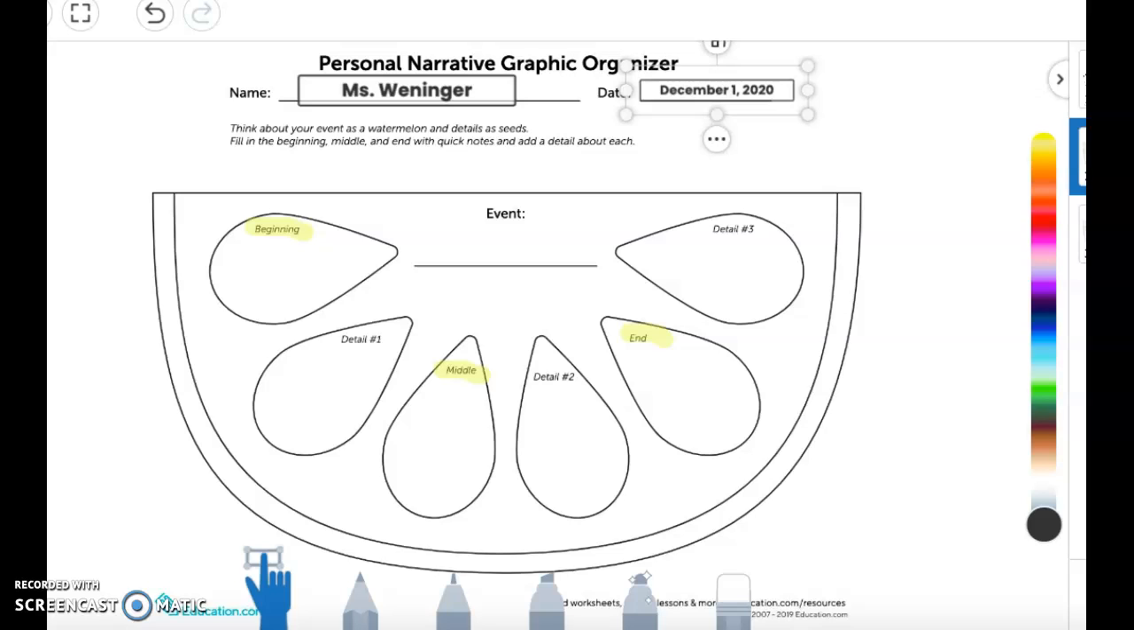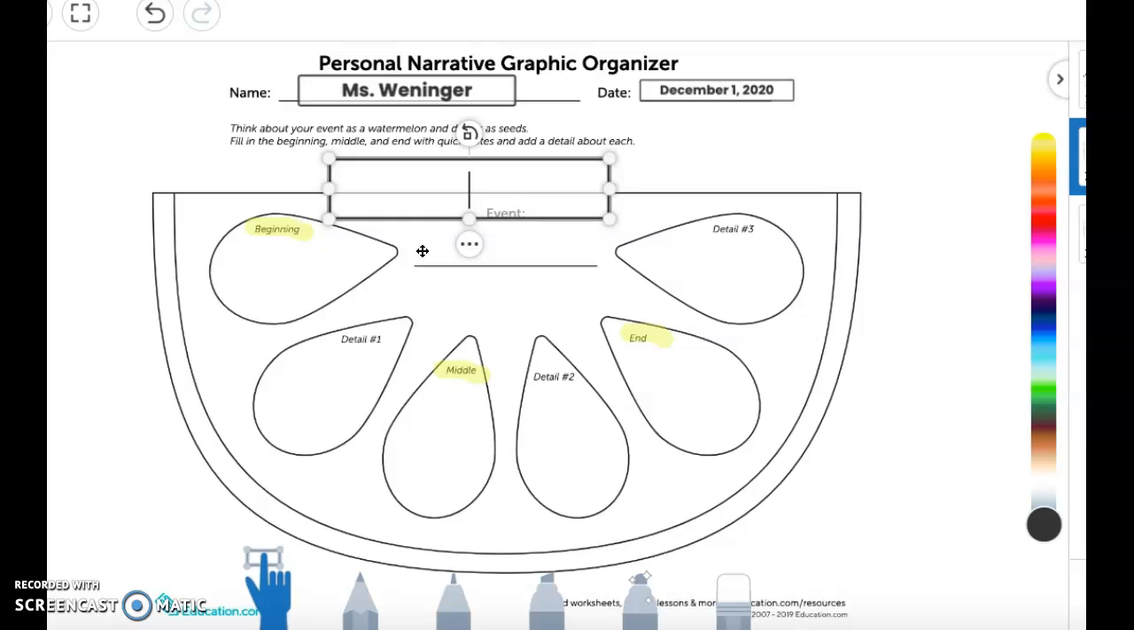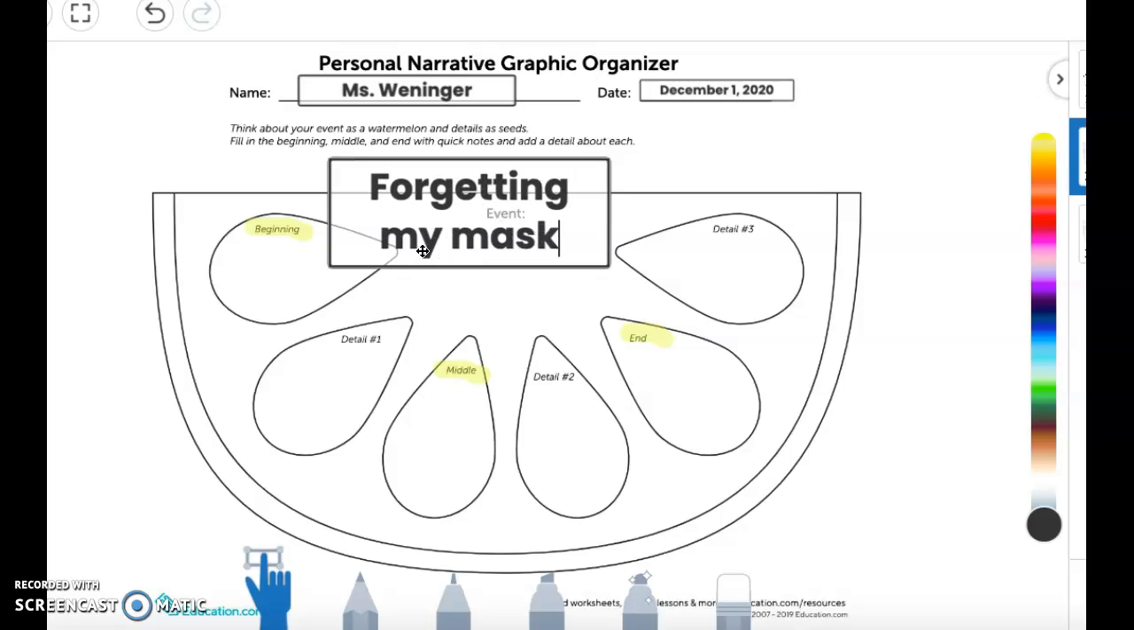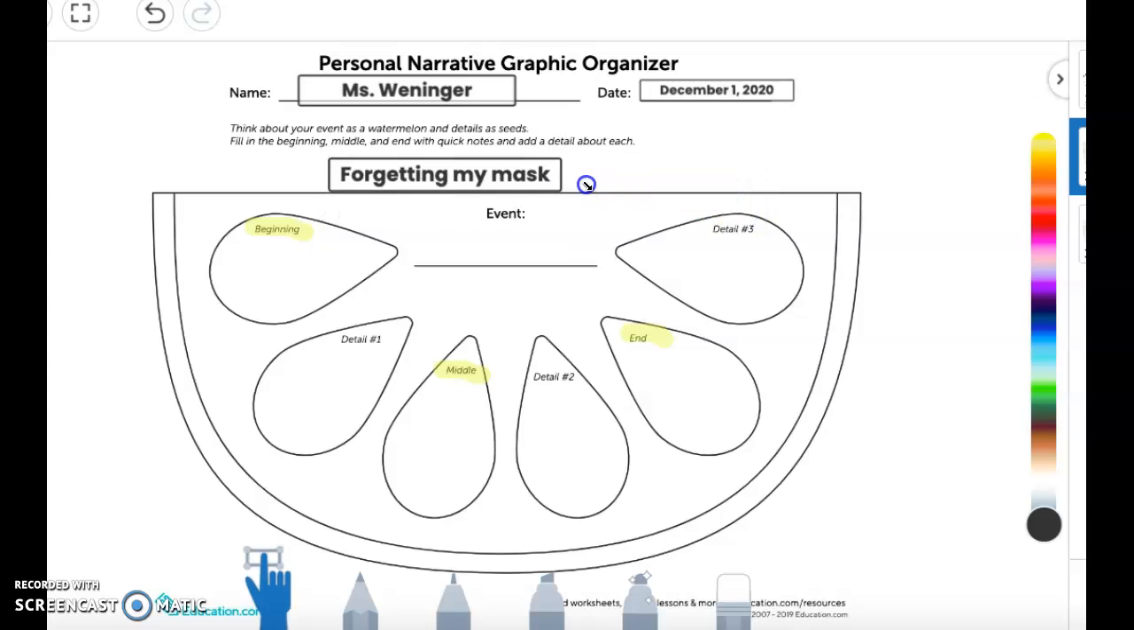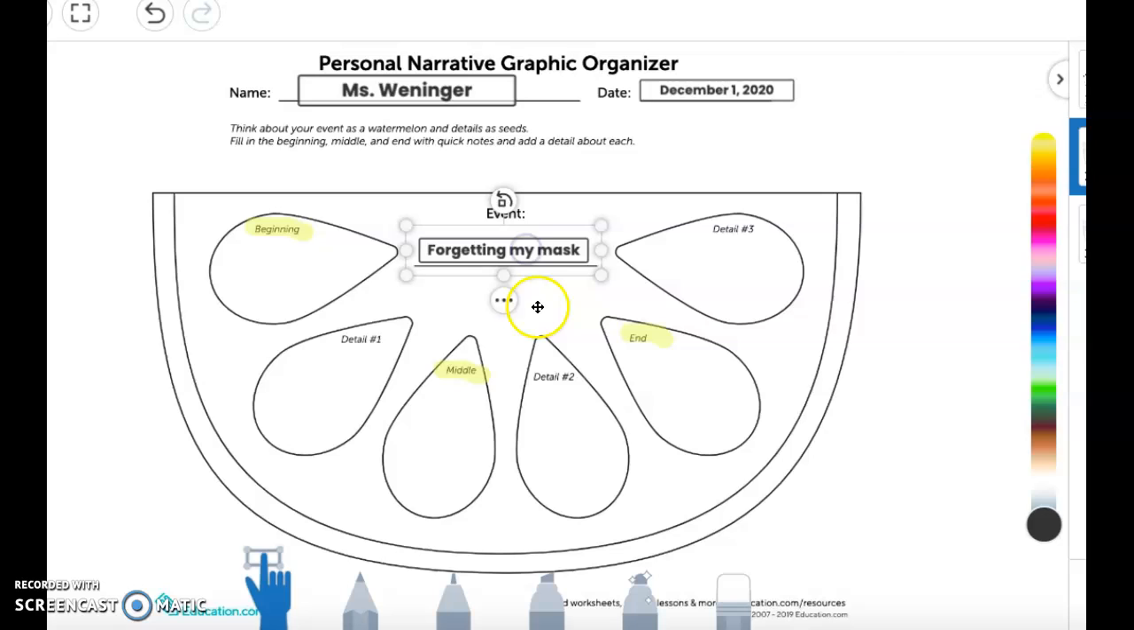But I'm thinking about a recent mistake that I made that sticks out in my mind, and it's about the time when I forgot my mask when I went to the grocery store. So the event, I'm going to say, forgetting my mask. I'm going to make it a little smaller and move it so it fits here. Forgetting my mask.